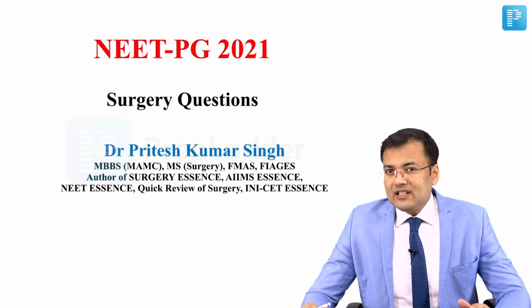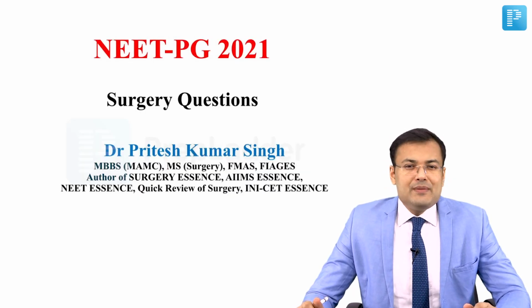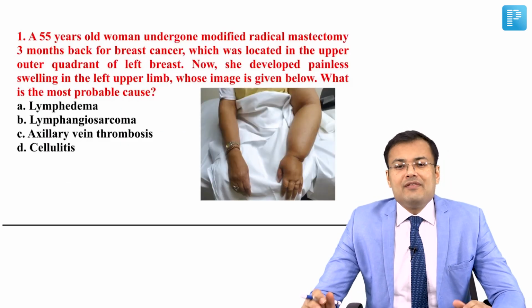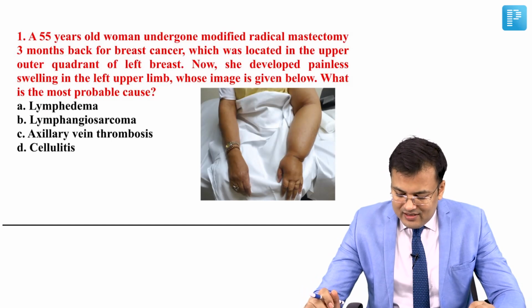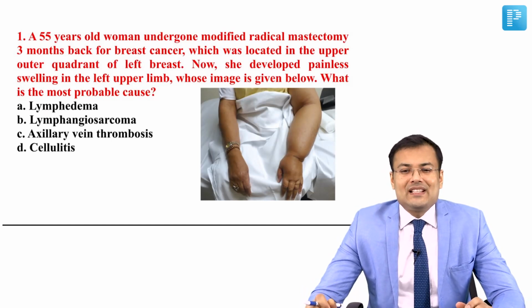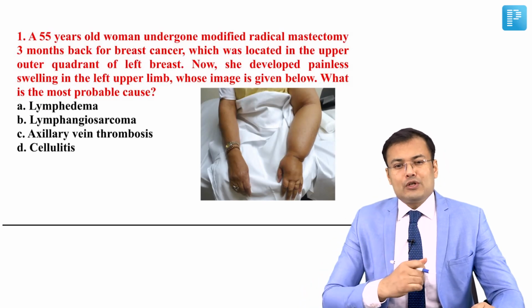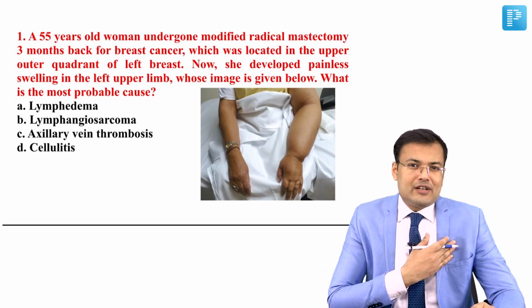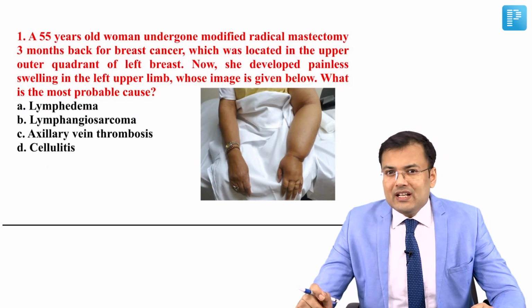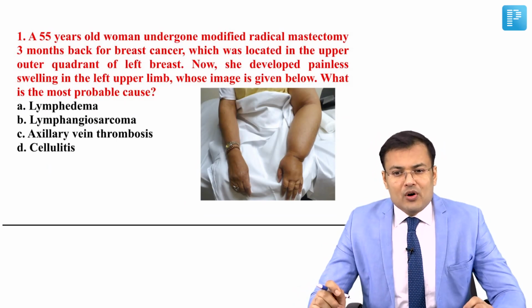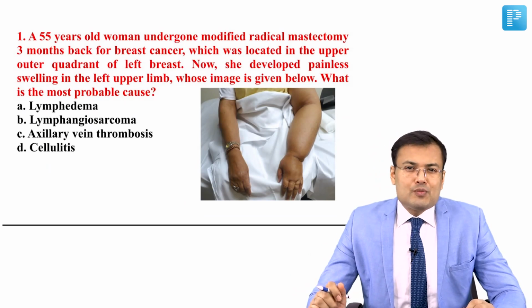So we are going to discuss the surgery questions of NEET PG 2021. So let's start. See the first question. A 55 years old woman underwent modified radical mastectomy 3 months back for breast cancer, which was located in the upper outer quadrant of the left breast. Now she developed painless swelling in the left upper limb, whose image is given below. What is the most probable cause?